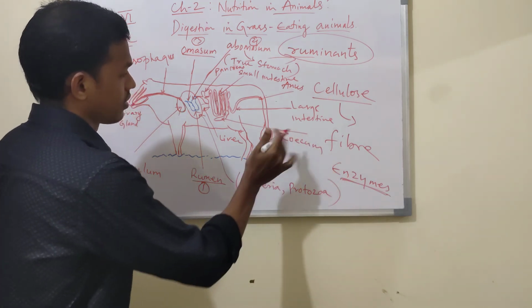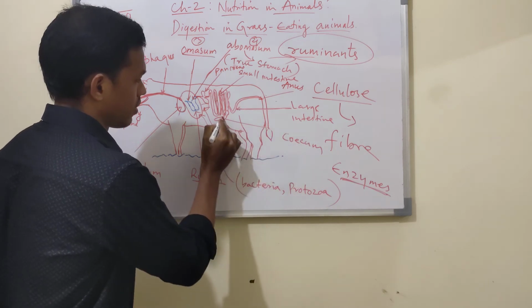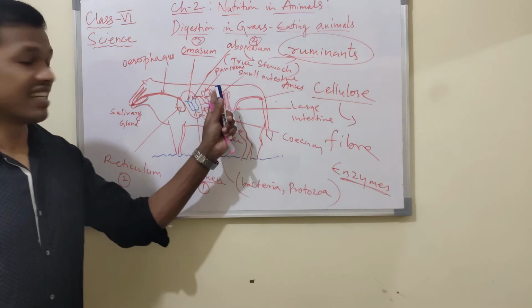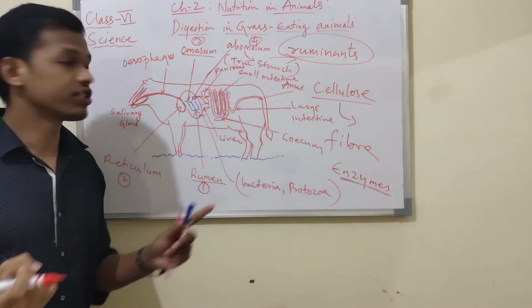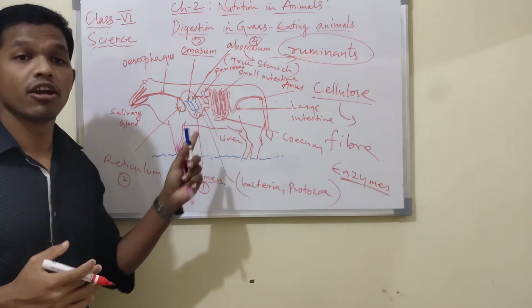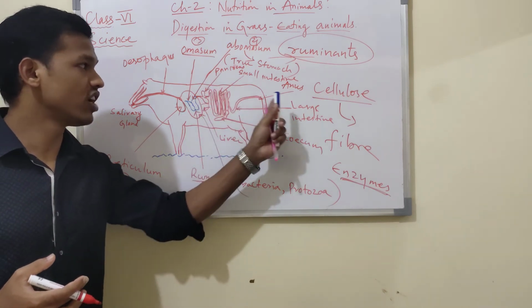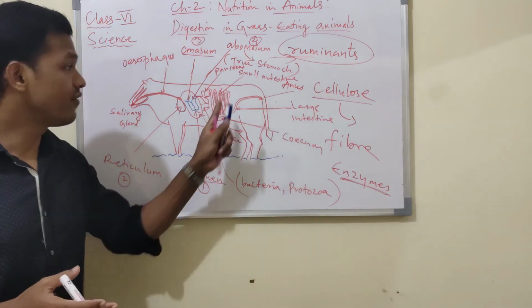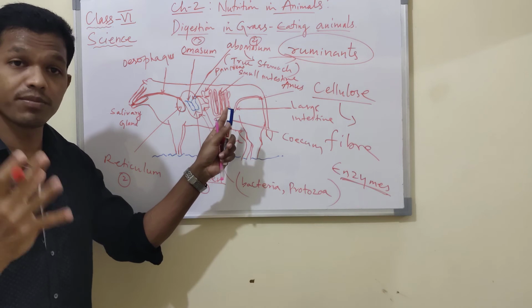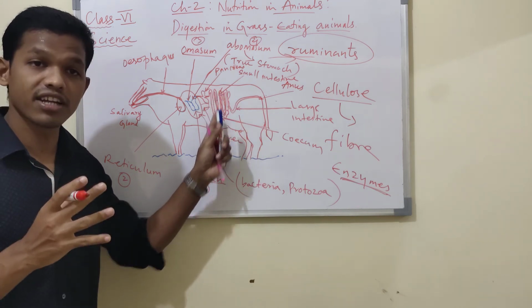So after absorbing all the useful nutrients from the food matter, the remaining food materials are excreted outside through the anus. If the waste materials remain in the body, they will become harmful.